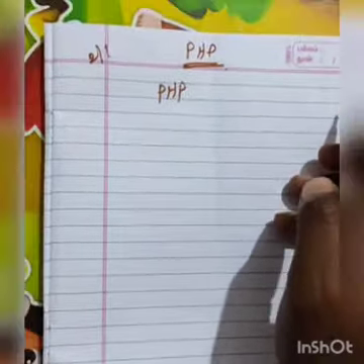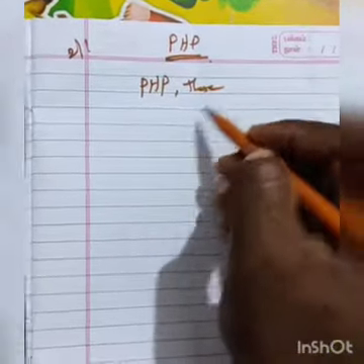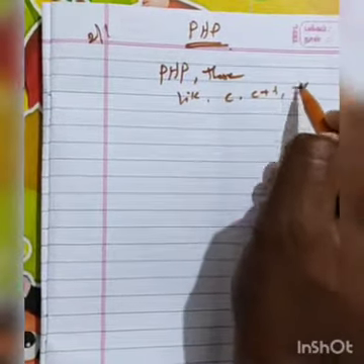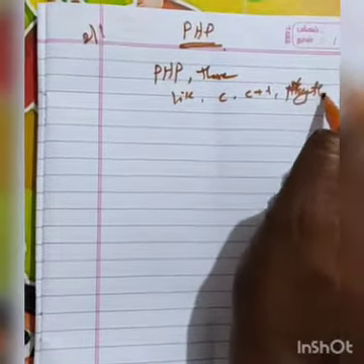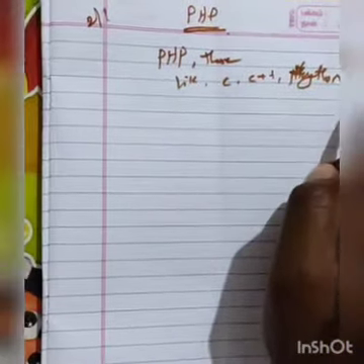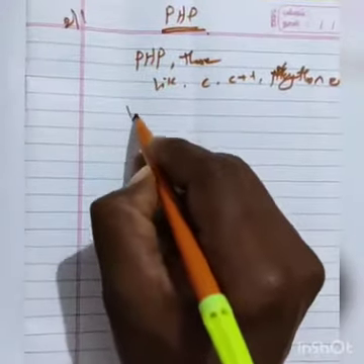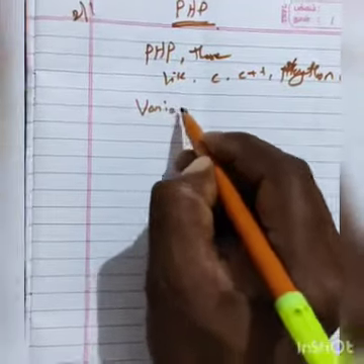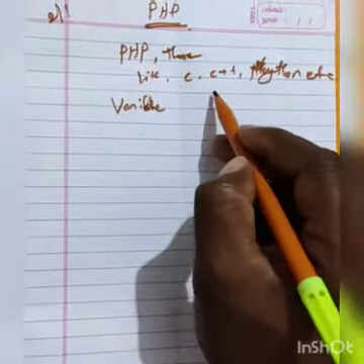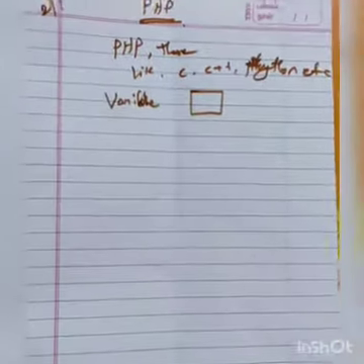So this language is like C, C++, Python language, etc. All programming languages are like this. How do you store a variable? In every language you are given one box, the variable box.